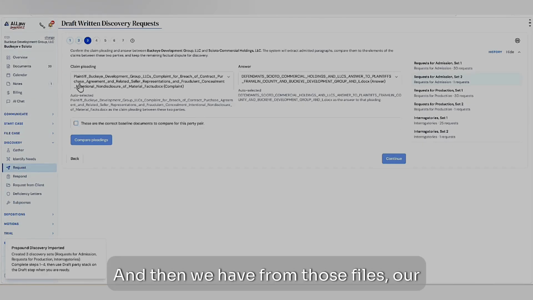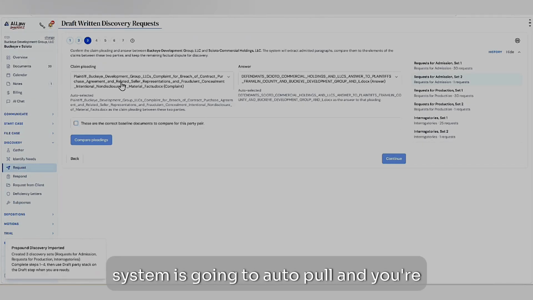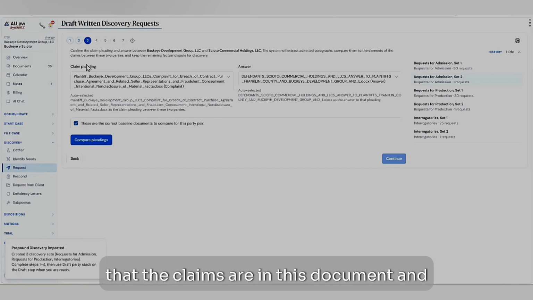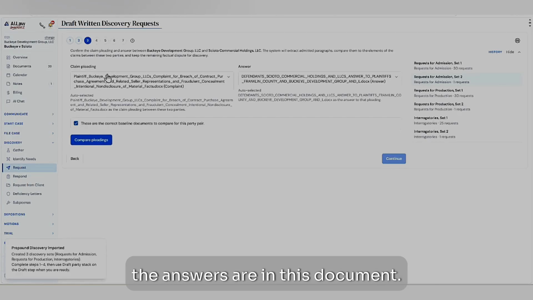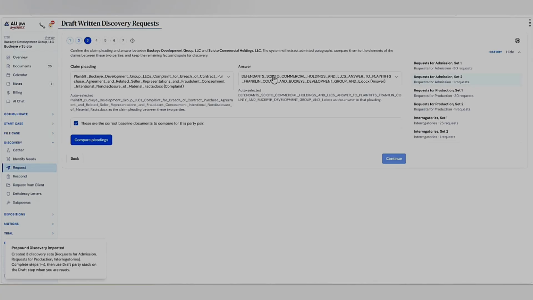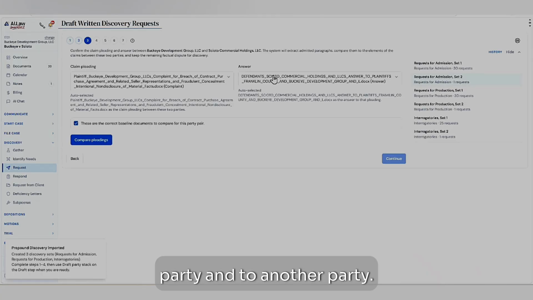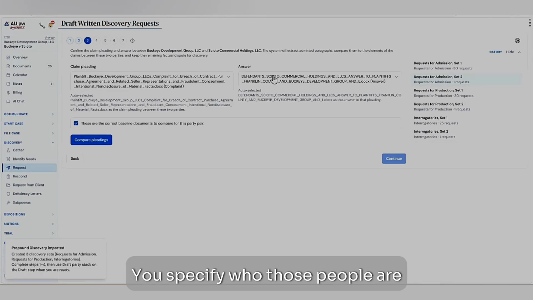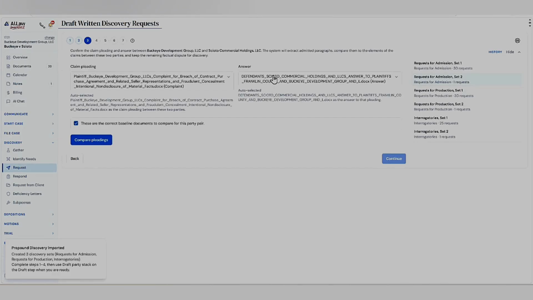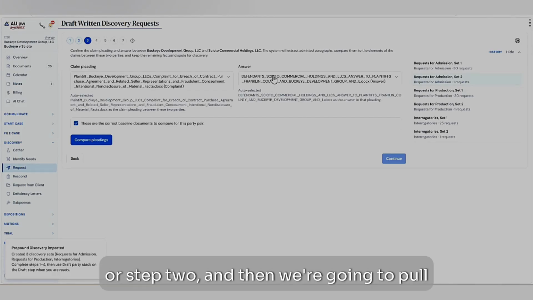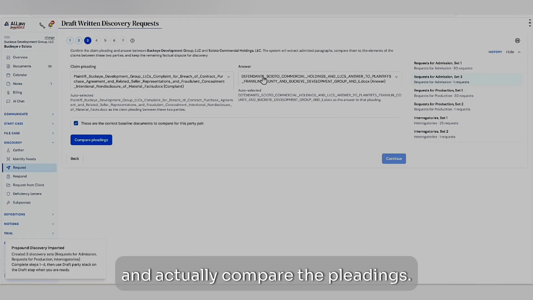And then from those files, our system's going to auto-pull, and you're going to validate that the claims are in this document and the answers are in this document. So even if you have cross-claims, counterclaims, third-party claims, doesn't matter. Your discovery is always going to be from a party and to another party. You specify who those people are at step 1 or step 2, and then we're going to pull them, match them, and actually compare the pleadings.